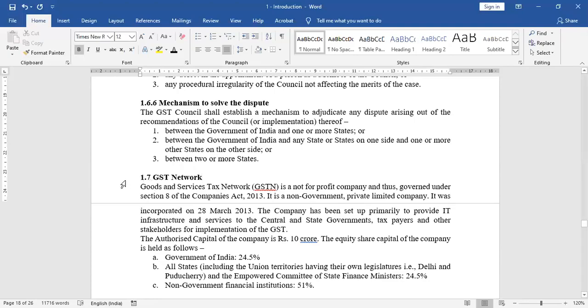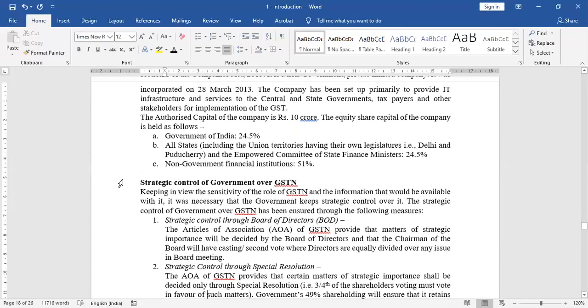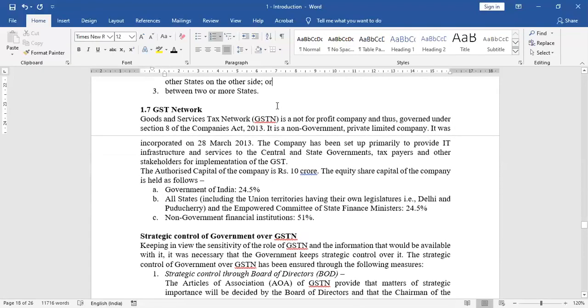Next concept of our unit 1, GST network. It's basically a private company. It has been given the task to help in finalizing returns, refunds, etc. So GSTN is nothing but GST network. We normally call it GSTN.